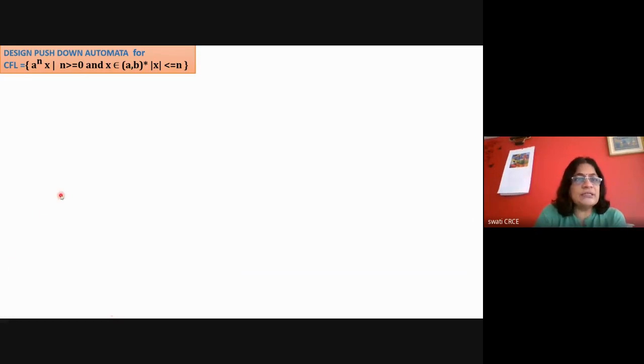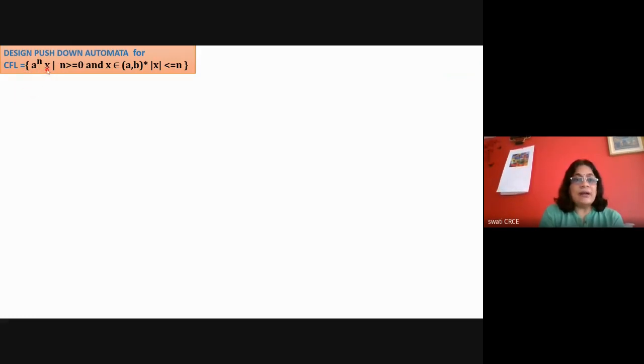Okay, so the question is: design a pushdown machine for the language a raised to n x, where n is greater than or equal to 0. That means the number of a's can be 0 also. But if it is 1, then there is one a, or n can be any number. So there can be 100 a's or 10 a's or 15 a's or 0 a's.